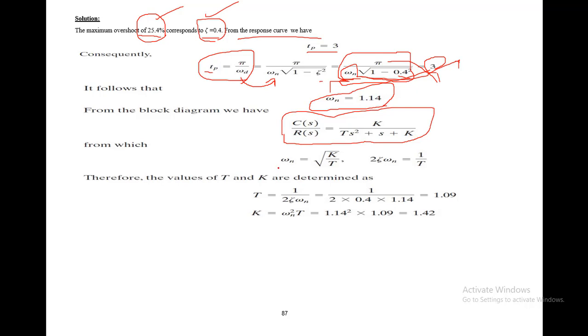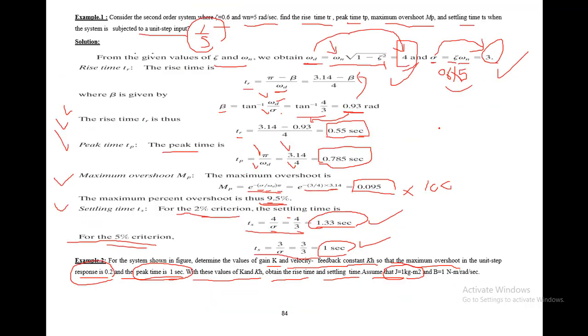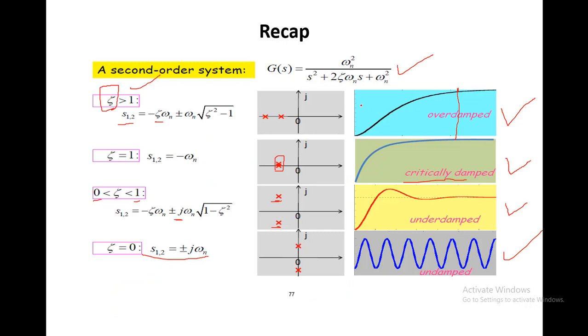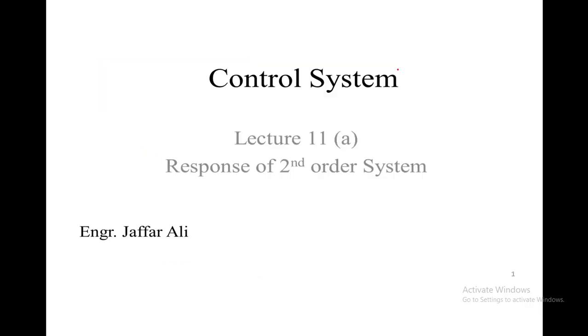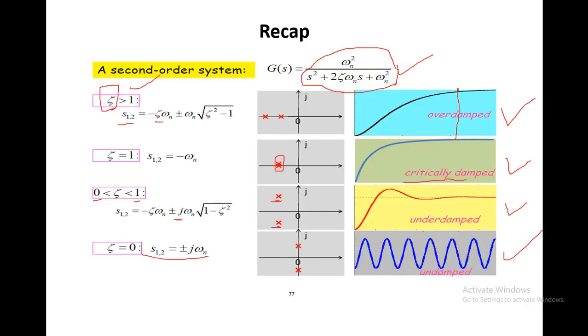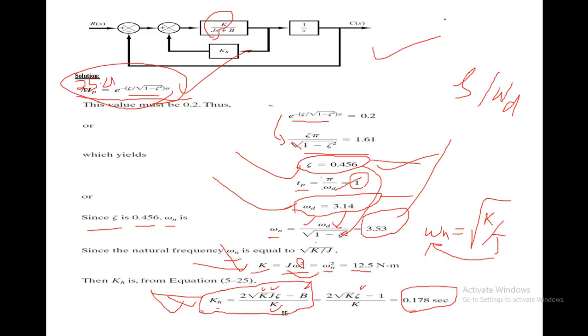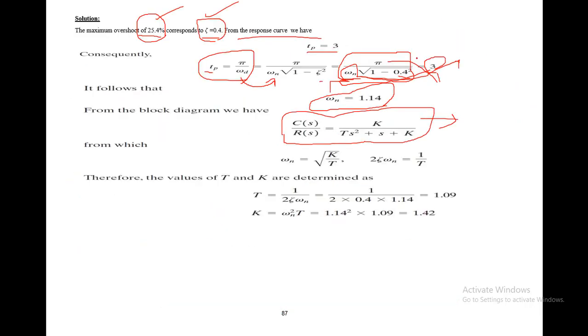From this we have to equate this thing with the generic equation of the second order system, which was mentioned here. This is the thing: omega n square divided by s square plus 2 zeta omega n s plus omega n square. If you equate this equation with this very equation, you can find the value of, let me write it down over here as well.